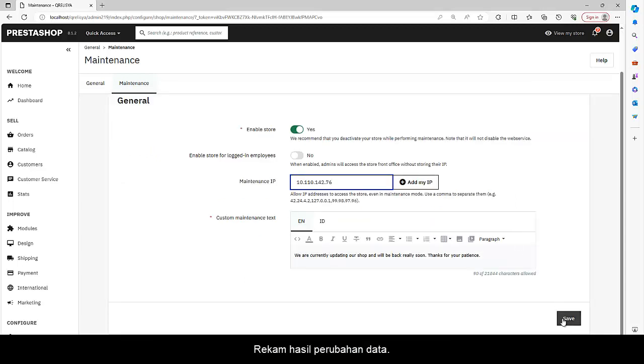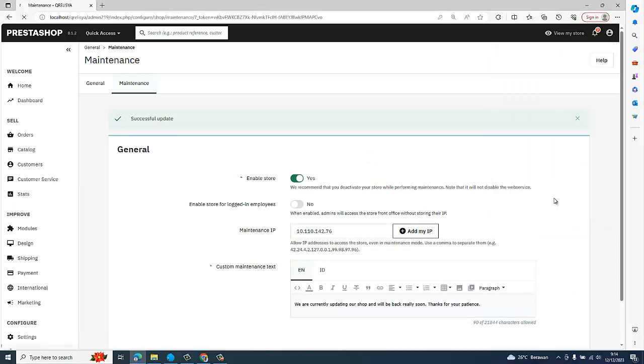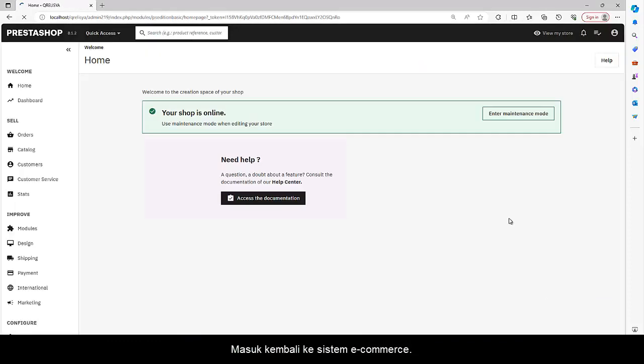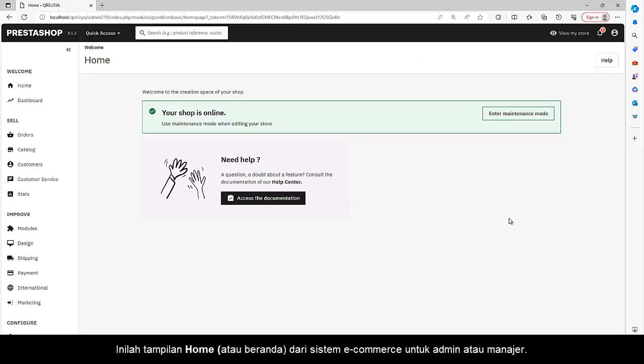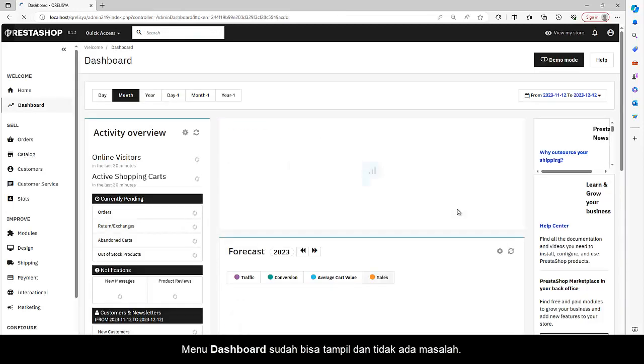Try to exit from the e-commerce system that has been made. Log back into the e-commerce system. Now the position of the store, e-commerce, is already in an active state. This is the home view or home page of the e-commerce system for the admin or manager. Try checking the dashboard menu. Dashboard menu can be displayed and there is no problem.